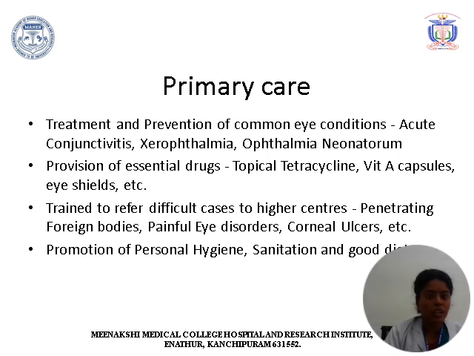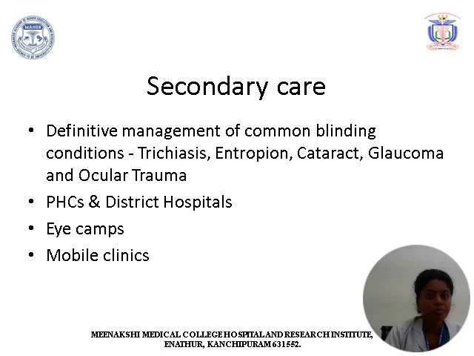Primary eye care includes treatment and prevention of common eye conditions which include conjunctivitis, xerophthalmia, ophthalmia neonatorum, etc. Provision of essential drugs like topical tetracycline, vitamin A capsules, eye shields, pads and bandages, etc. Training persons to refer difficult cases to eye centers, for example, penetrating foreign bodies, painful eye disorders, corneal ulcers, etc. Promotion of personal hygiene, sanitation and good diet for the people.